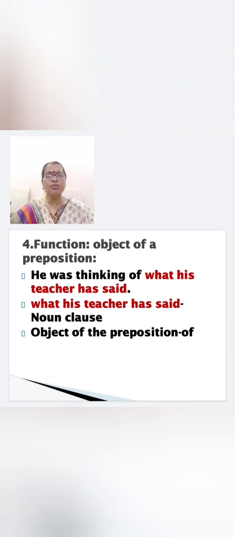He was thinking of what? What his teacher has said. So, what his teacher has said is noun clause. It is in the place of object and it is the object of the preposition of in the main clause. So, main clause ends with of. He was thinking of. So, it is the object of the preposition of.